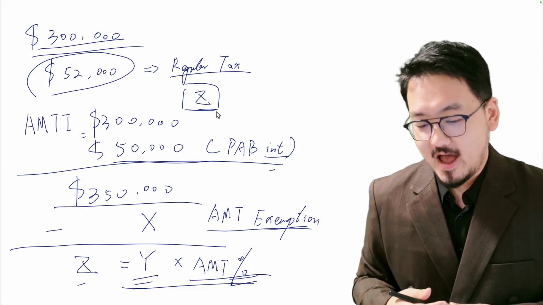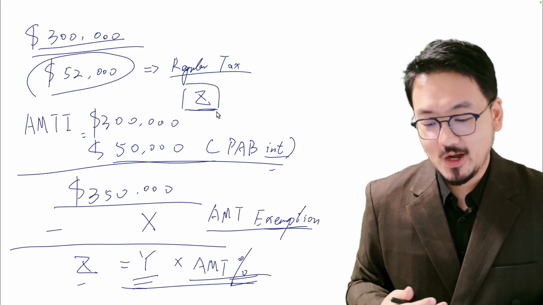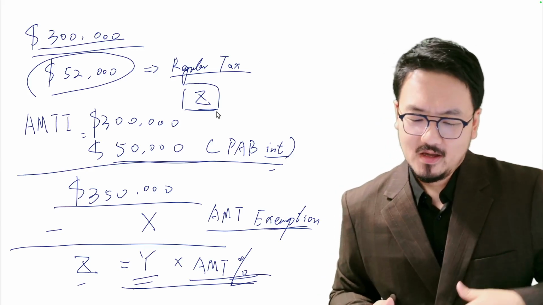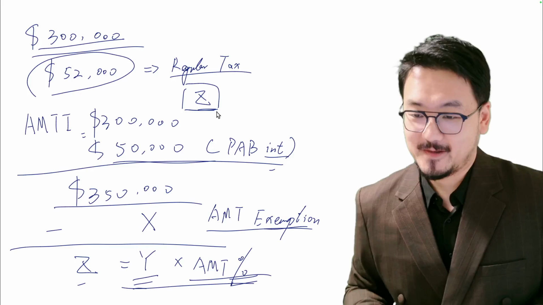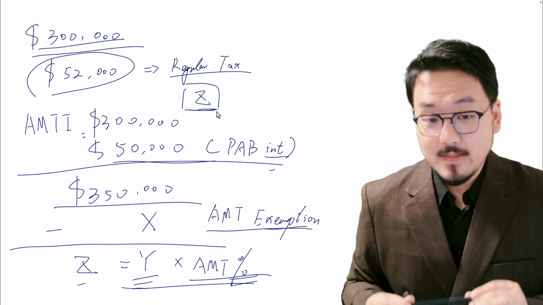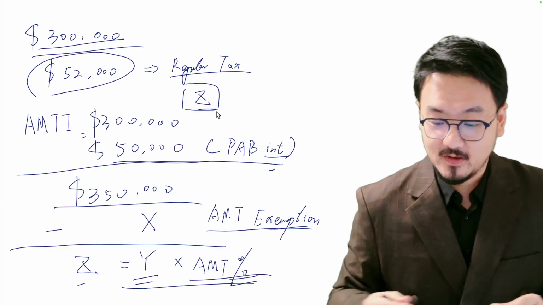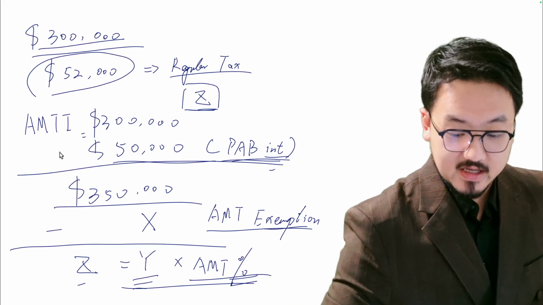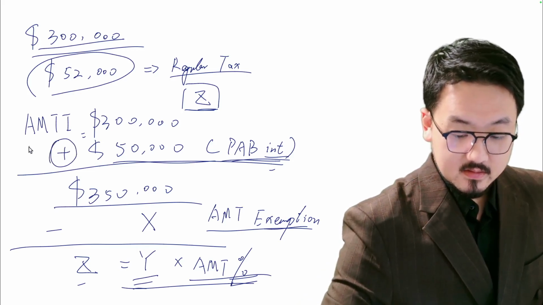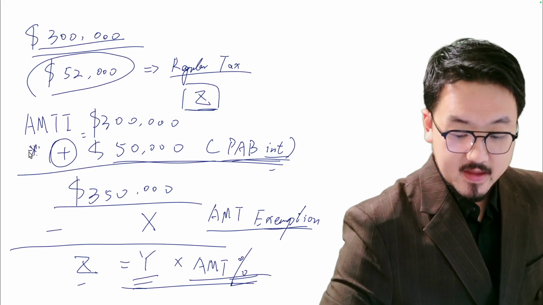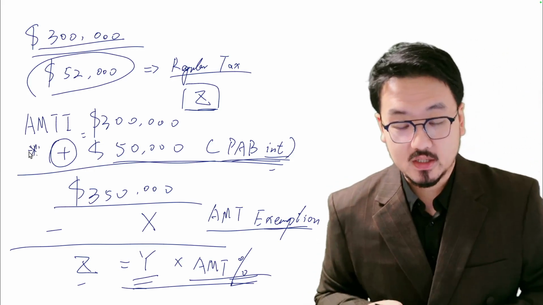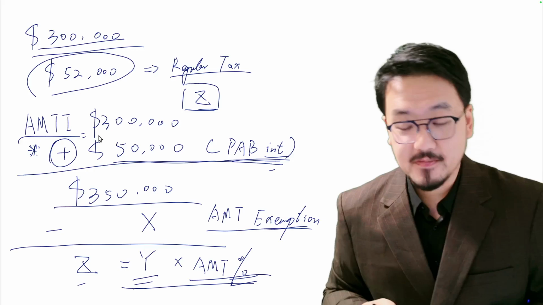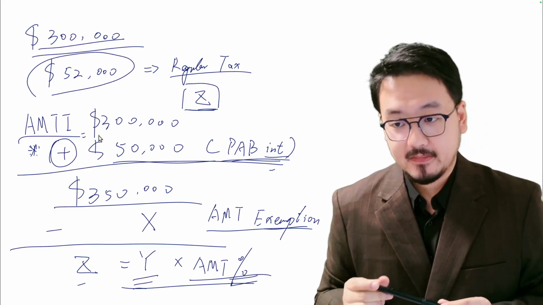So basically, you pay the tax and then you get it back as a tax credit. But here it is a little different. This add back is permanent. Remember, we add this PAB interest back. I'm going to add a little extra here: this $50,000 add back, all the way to calculating the AMTI, is permanent.